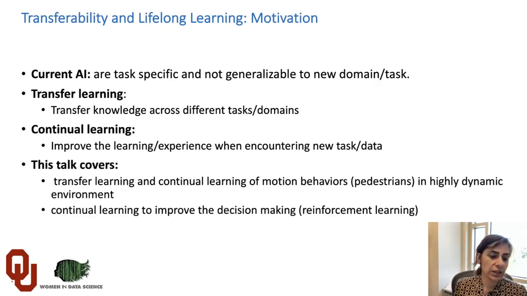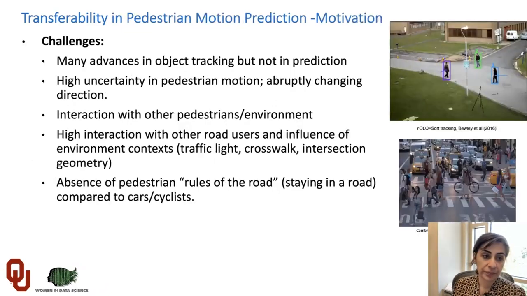So in this work, we see transfer learning and continual learning for motion behavior prediction of pedestrians. Specifically, we are interested in predicting the pedestrian's location and position in highly dynamic environments. And we also extended it to continual learning to improve decision making in reinforcement learning.